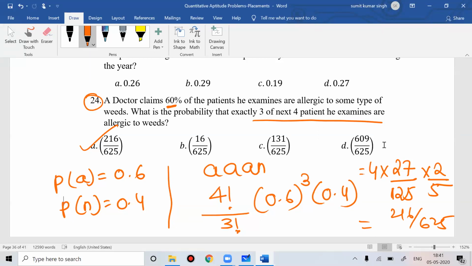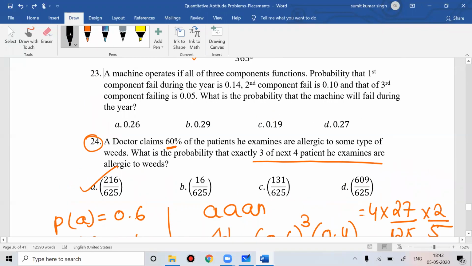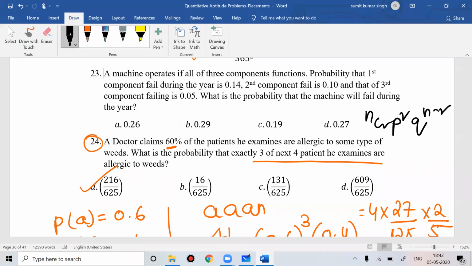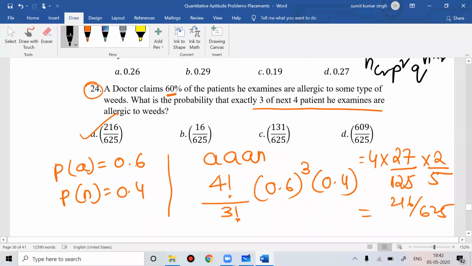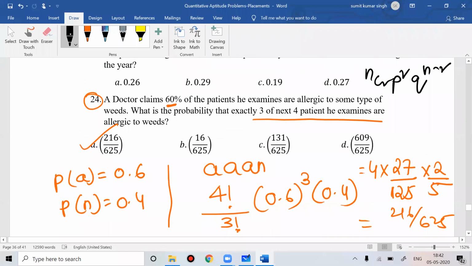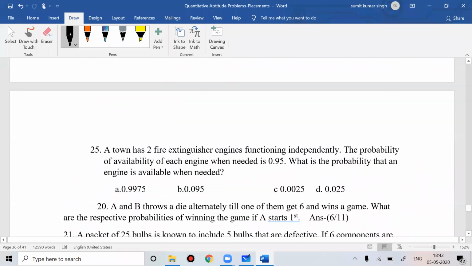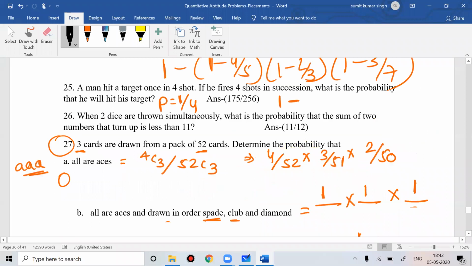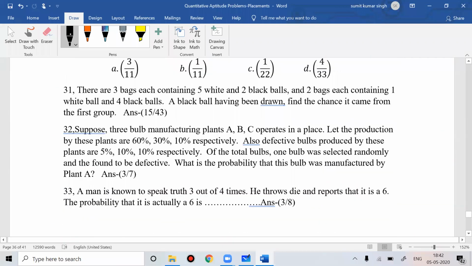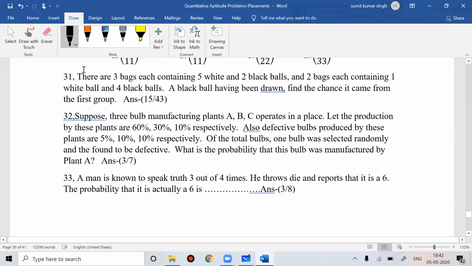If you wanted, you could have applied the formula of nCr p to the power r q to the power n minus r. That is the formula of random trials, you could have done it that way also. Ultimately, it depends on you. Whatever you want, you can solve the problem like that. So the idea is very clear. Whenever you get a question, you should know how to solve the problem.